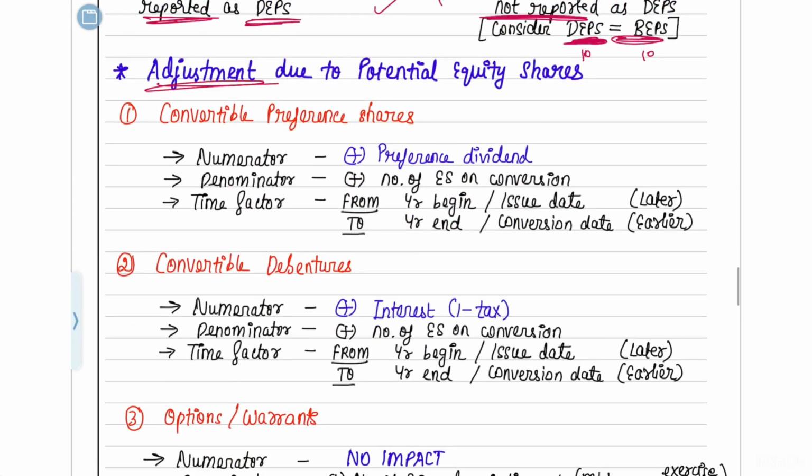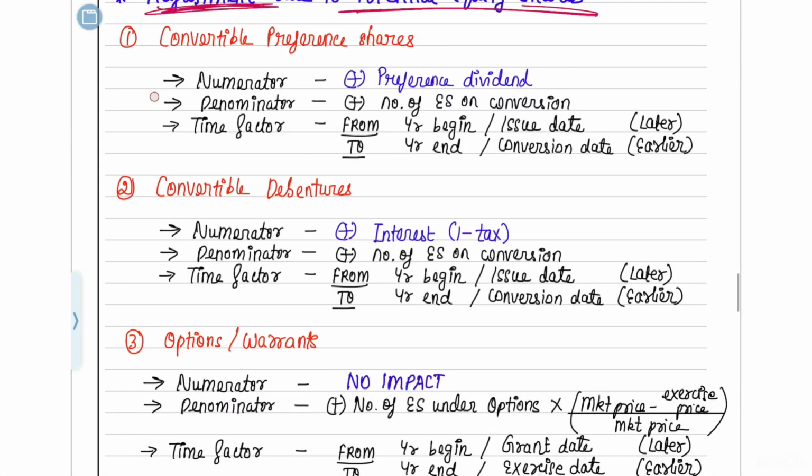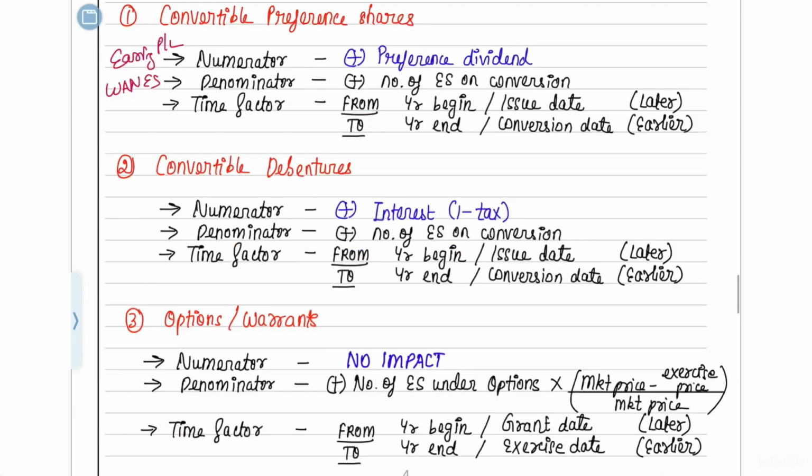So now, how are you going to do the adjustment for the potential equity shares? That means the numerator and the denominator. How are you going to do the adjustments? What was your numerator part? Your numerator part is your earnings, that is your P&L. Your denominator part is your shares. So what is the adjustment you are going to do? That adjustment I have noted down here, so you can directly make it.